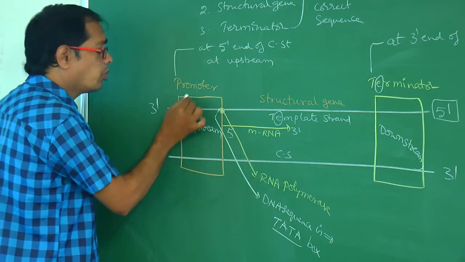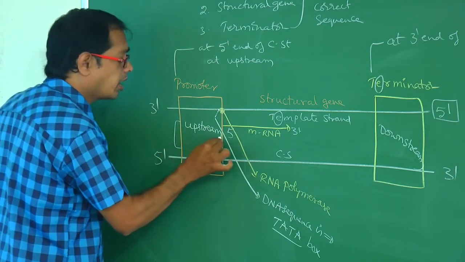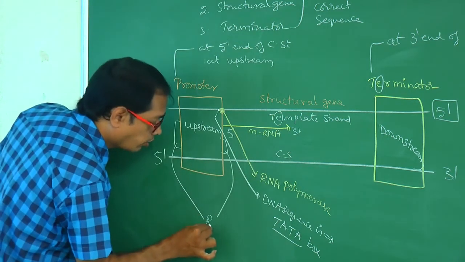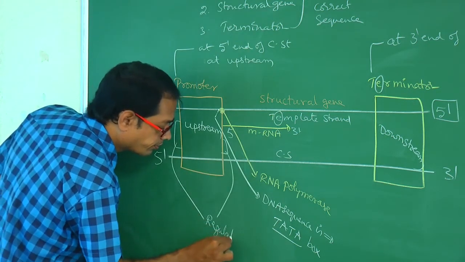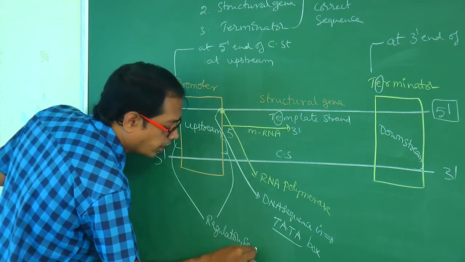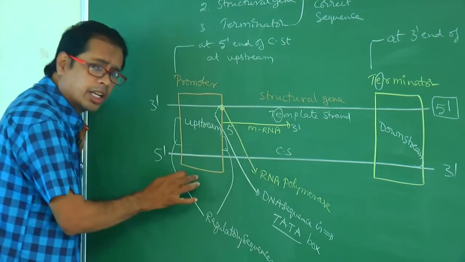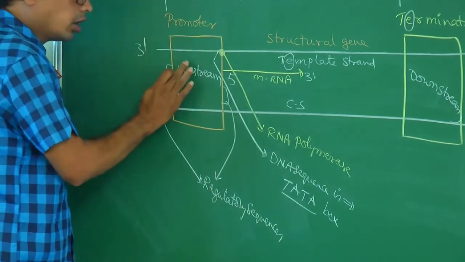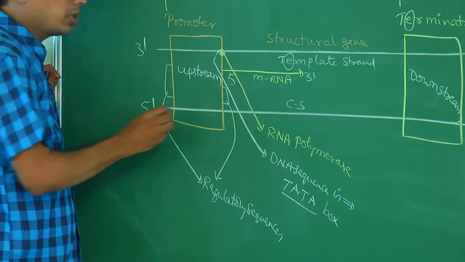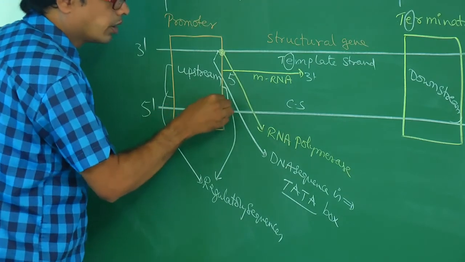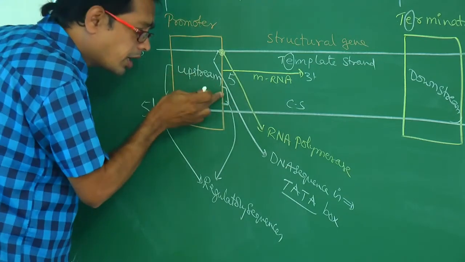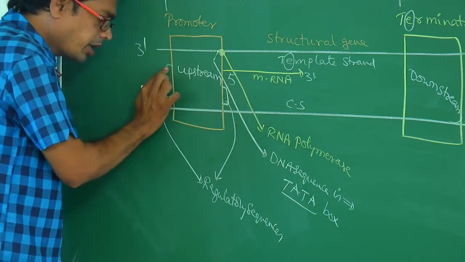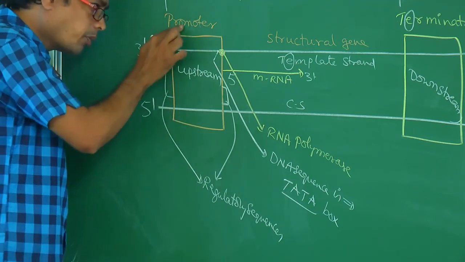This is the promoter upstream and this is the downstream. These are so-called regulatory sequences. Regulatory sequences are present at upstream of a promoter and downstream of a promoter. For this promoter, this part is called the downstream, and this part will be called the upstream of a promoter.